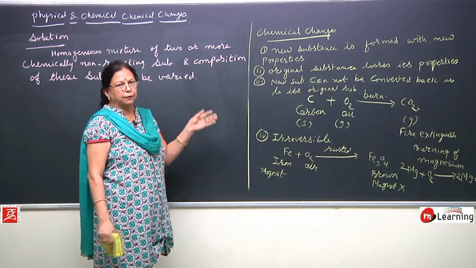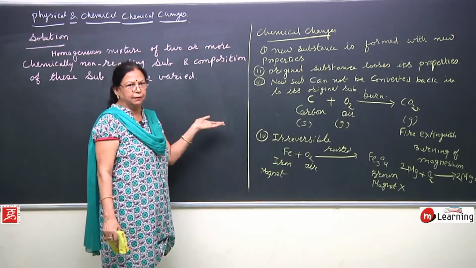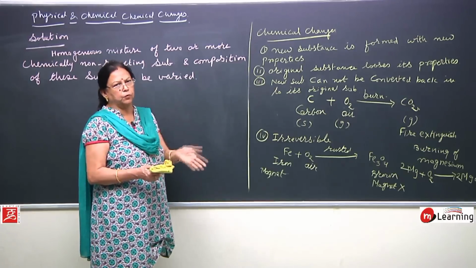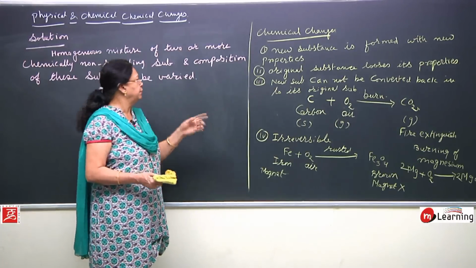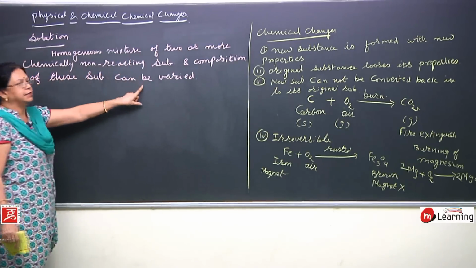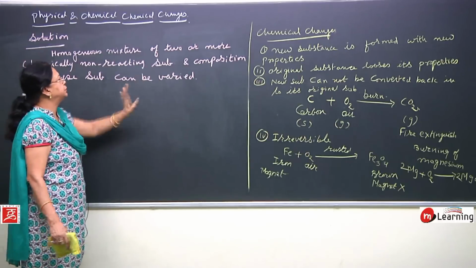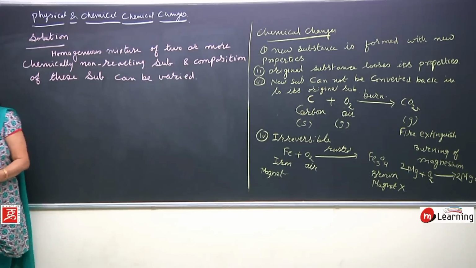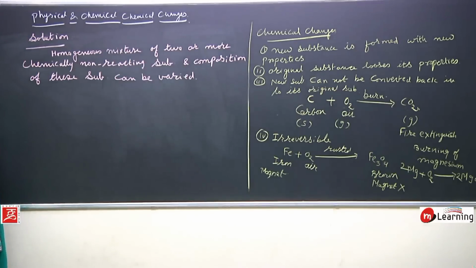So, composition is changing. As I add more and more sugar or salt, the composition is changing, or you can say that composition can be varied, right.